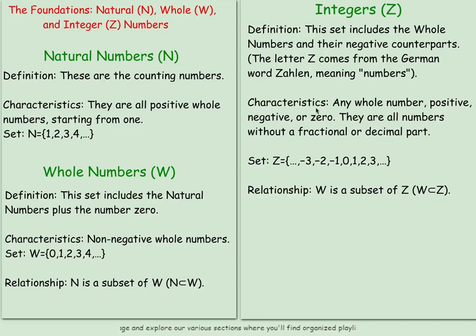So any number without a fraction or decimal is an integer, whether positive or negative. As you can see, we have a 0 here in the middle, and then we can have from 1 to 3 all the way to infinity, and their negative counterpart as well.